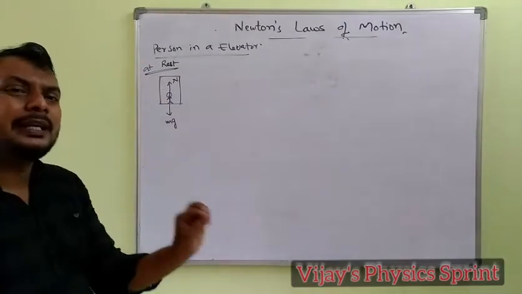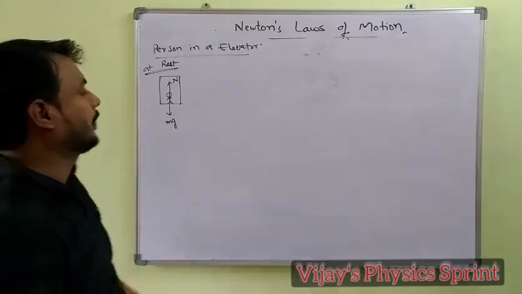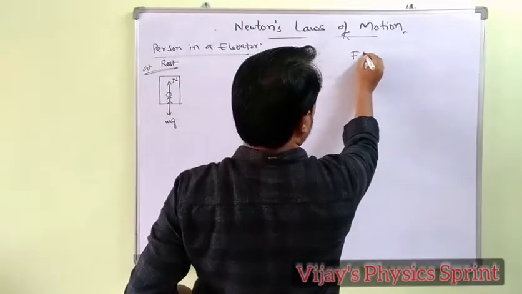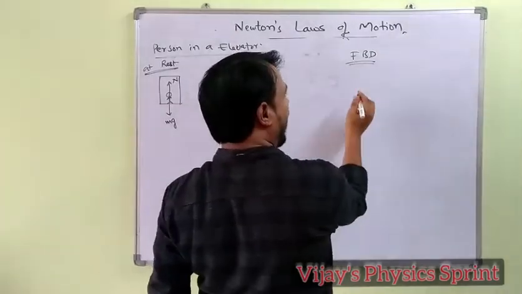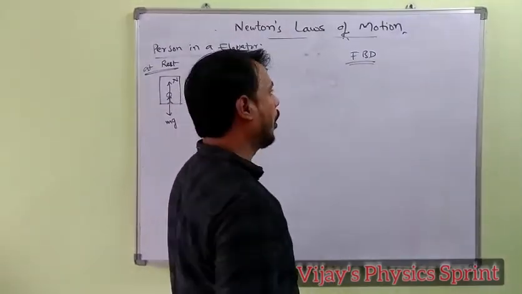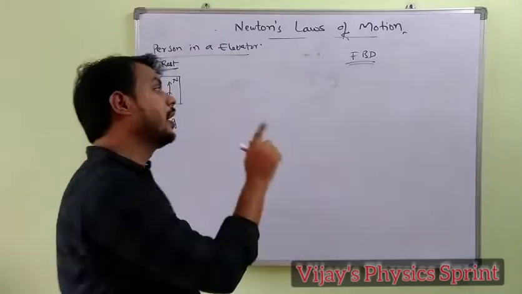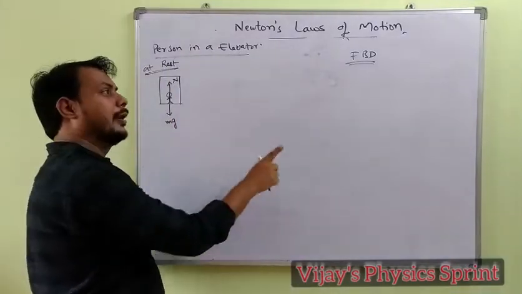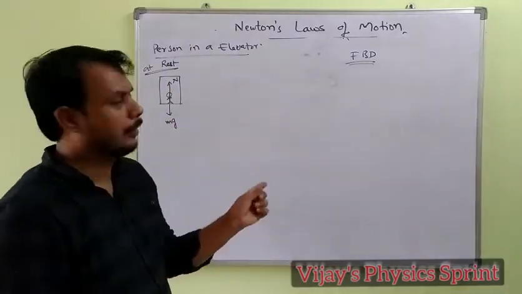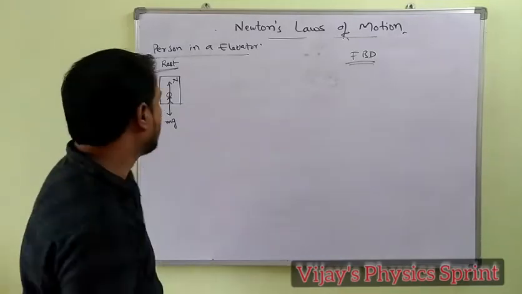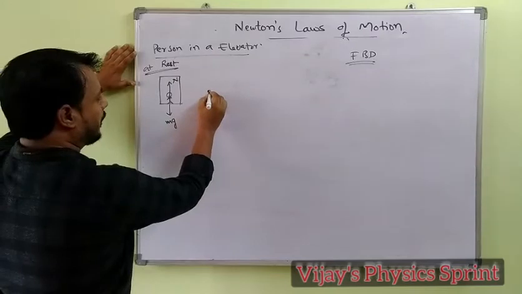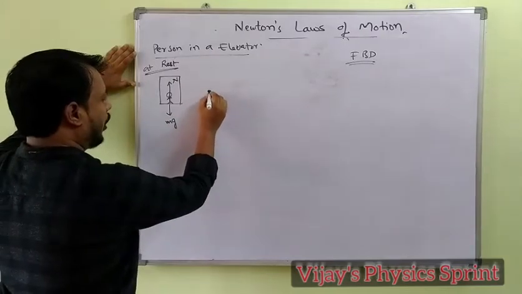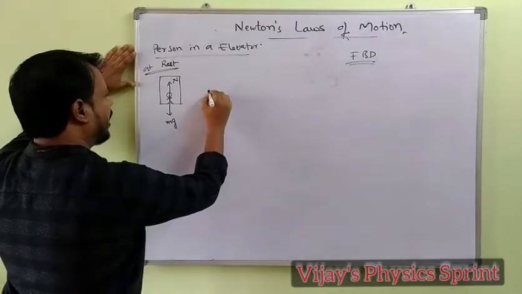So we represent the forces in the given system, which is known as a free body diagram, or force body diagram. How many forces, and in which direction they act, is represented using an FBD. So on this person, two forces are acting: mg, and the normal force N.